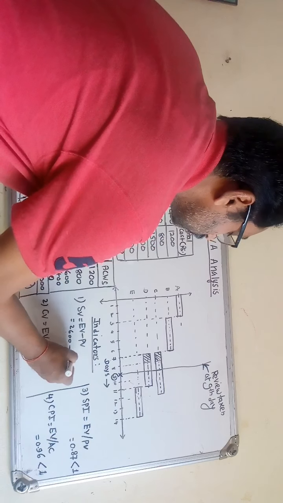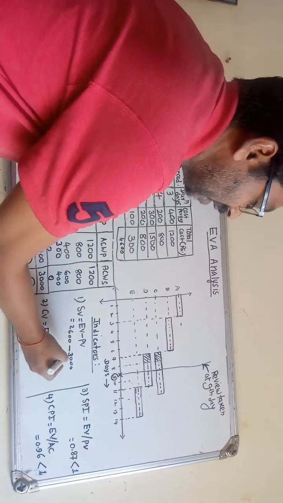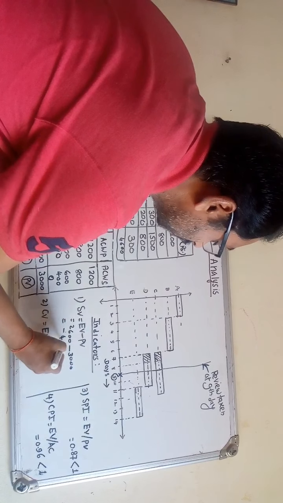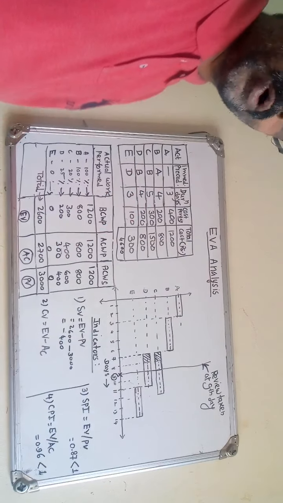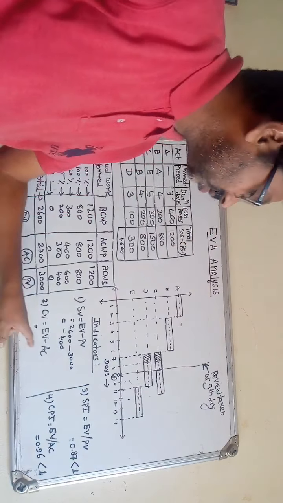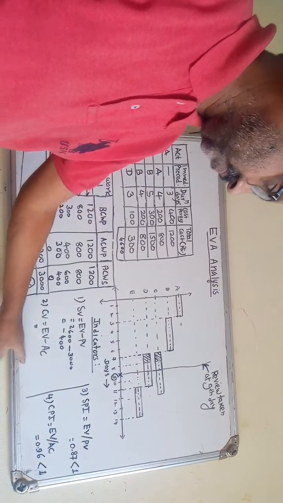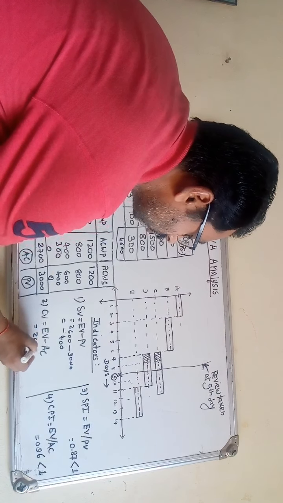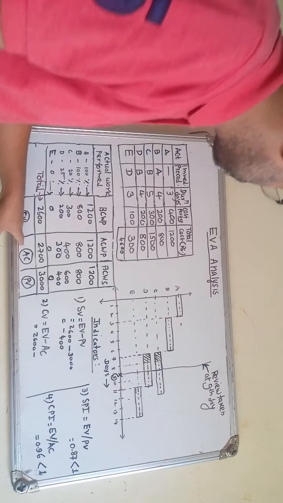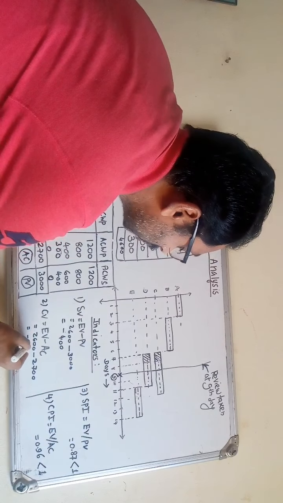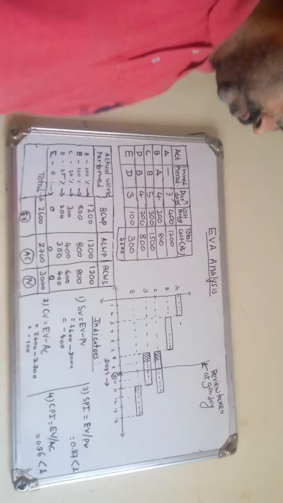Next indicator, the cost variance, is the difference between earned value and actual cost. So earned value, 2600, minus actual cost, 2700, the cost spent on the work performed. So we get minus 100. We got SV as well as CV as negative values. We will see how to interpret the results later on. We will first find the remaining indicators.